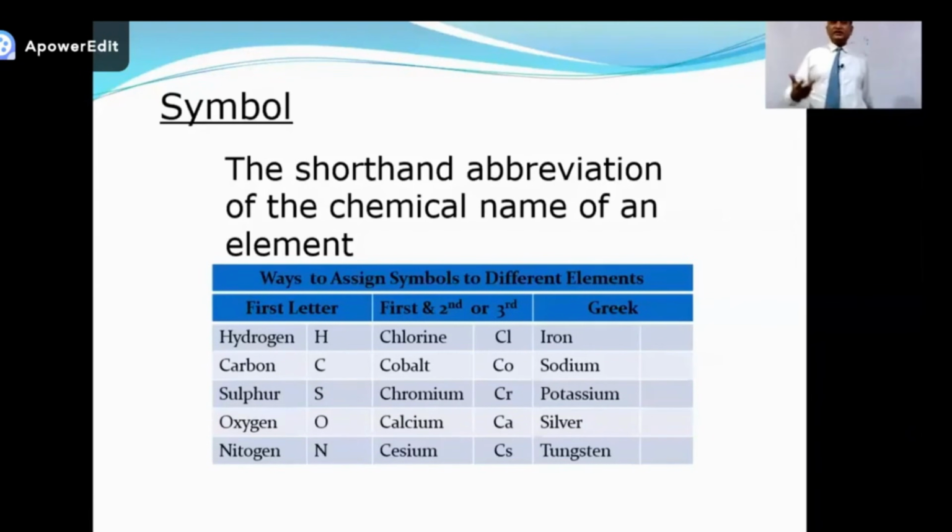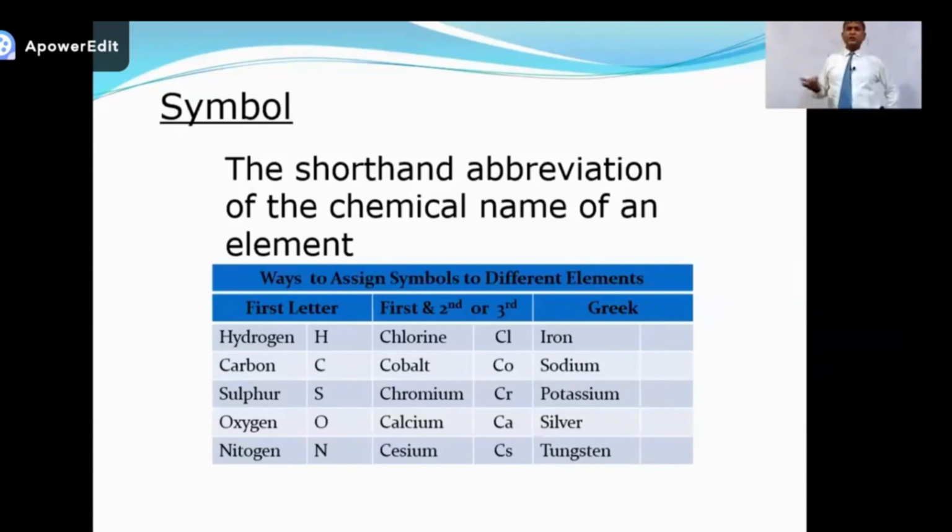So what is the next rule? Besides the first letter, another letter could be used. As you can see on the screen, chlorine, cobalt, chromium, calcium, cesium, all start with C. So to avoid confusion, we write the second or third letter.